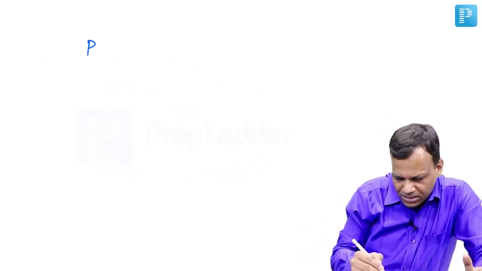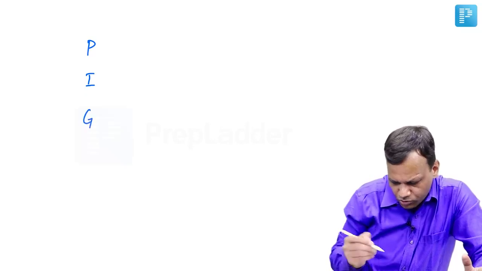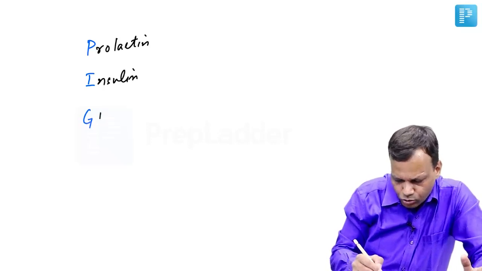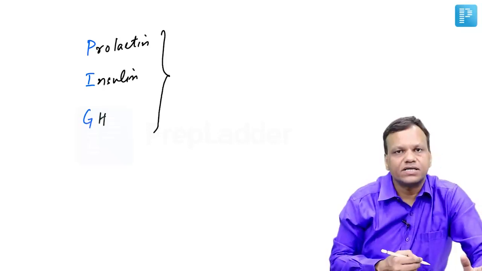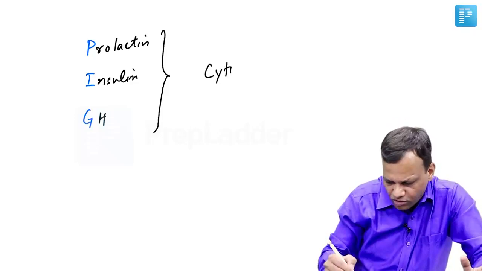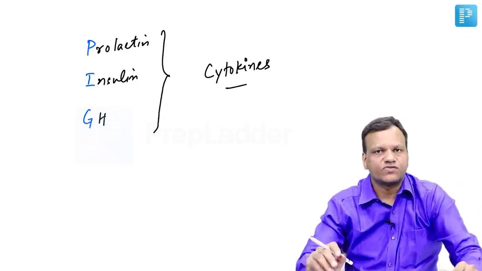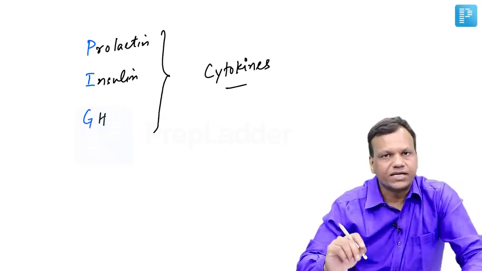And these receptors are remembered as receptors for the pig hormones. That is prolactin, insulin, and growth hormone receptors are enzymatic receptors. Apart from this, the receptors of cytokines, like interleukins and tumor necrosis factor, are also enzymatic receptors.